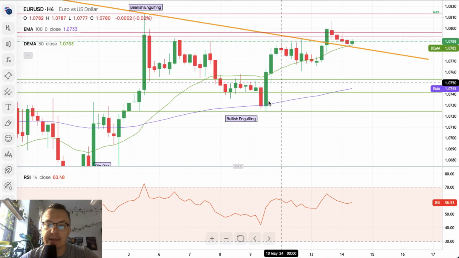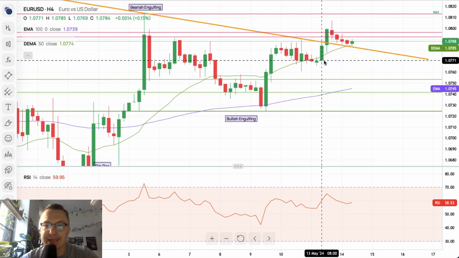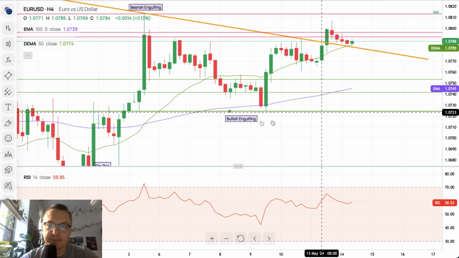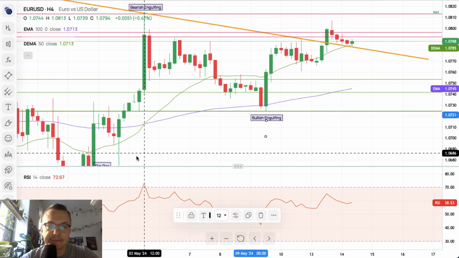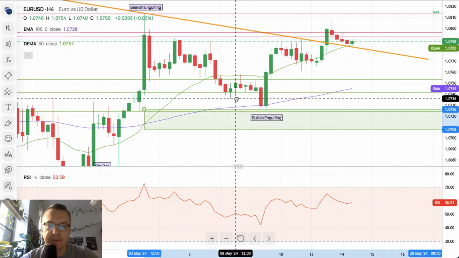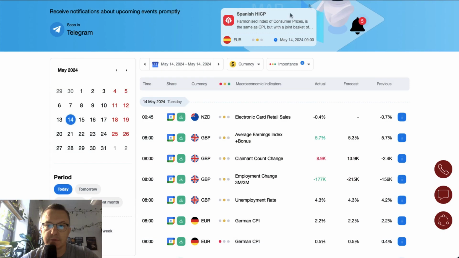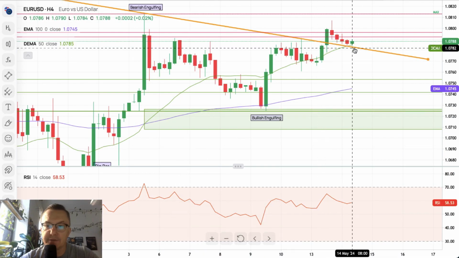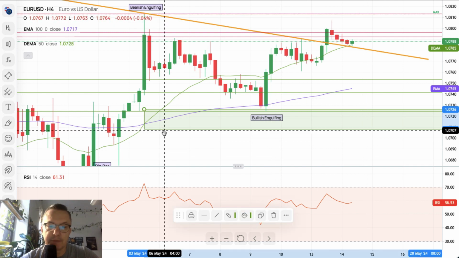It indicates that the bounce from the level of 1.0725 might have been completed, and now we are just testing the trend line. If we break below, then all of these technical supports might be tested again, and if we bounce from this level, then of course this is not what I wanted to do, and then if we bounce again from this level, then of course 1.0813 might be tested.